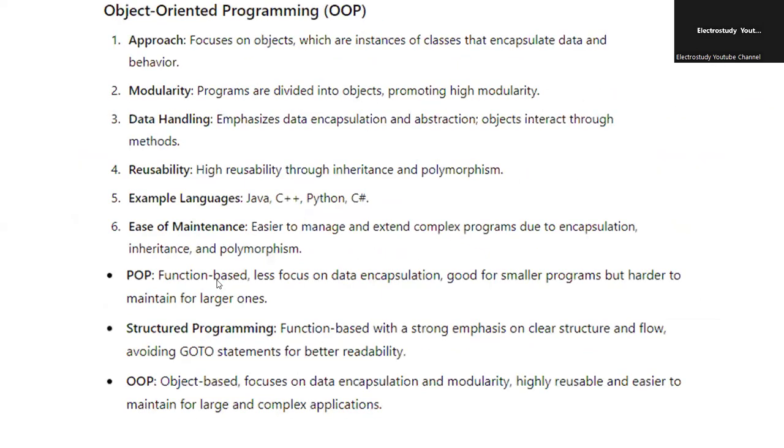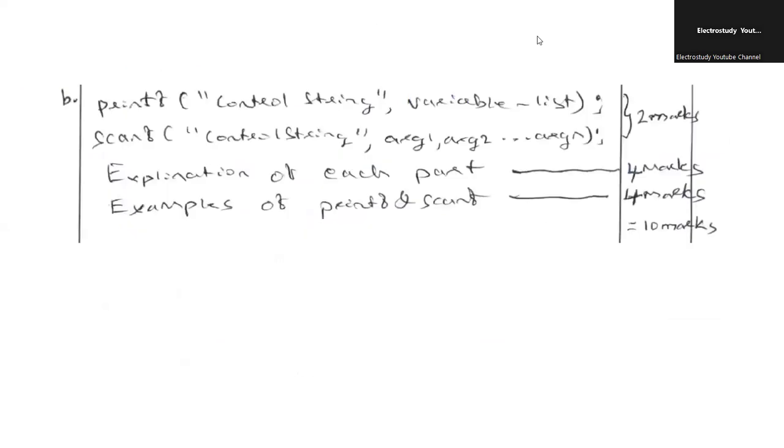printf is one of the output functions. If you have to display whatever you are writing at the output screen, that is printf. For example, printf Hello C programming, then Hello C programming will be displayed at the output. In that, control string and variable list will be included. If I talk about scanf, it is for inputting. It asks the user to enter information, with a control string and then arguments. So explanation of each point is desirable.